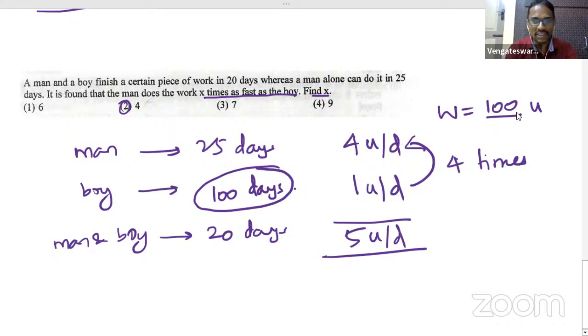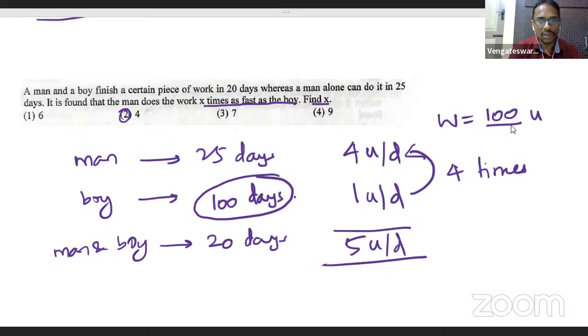Are you all okay with this? I would like to give one question as an assignment for you, which you can try a little later and get it verified. I just thought to give you a few questions based on this. Just one question I will give you for your assignment.